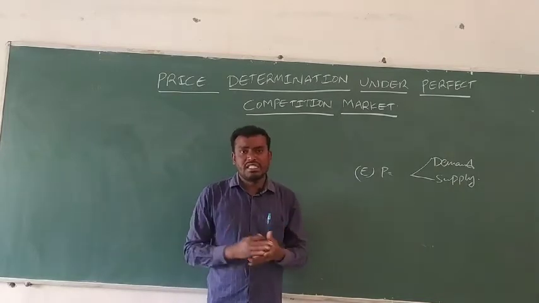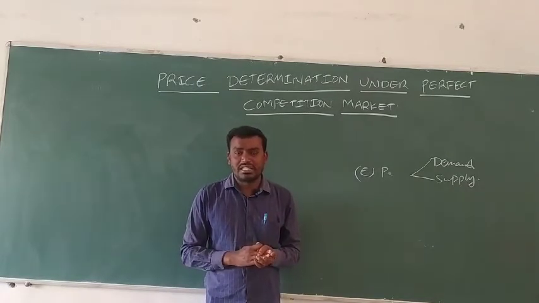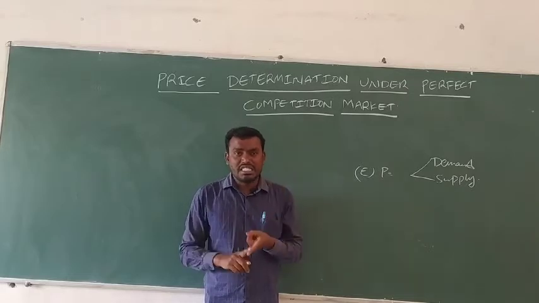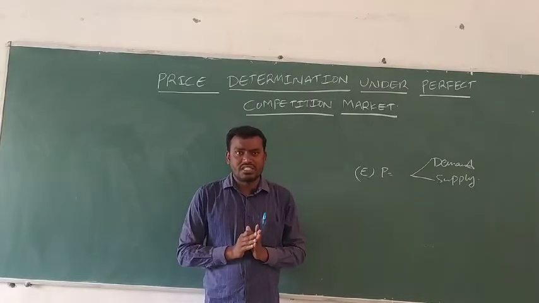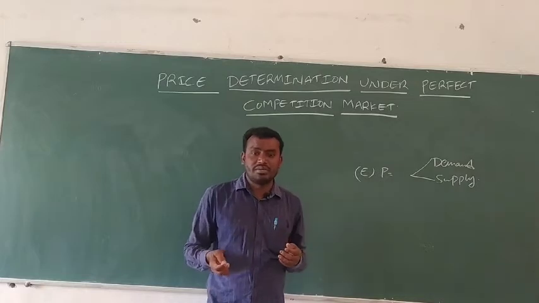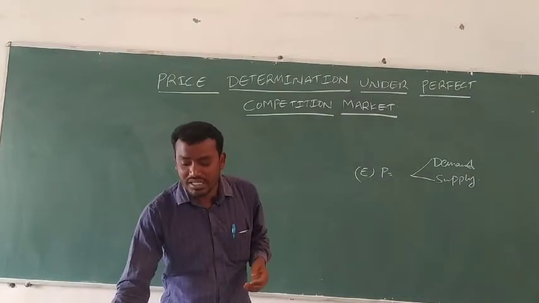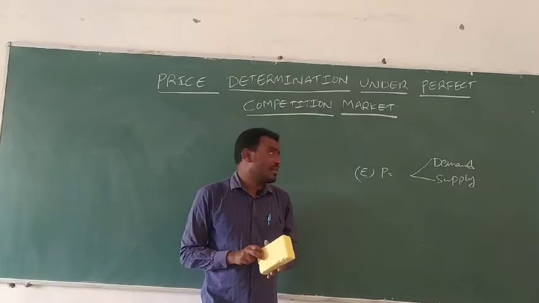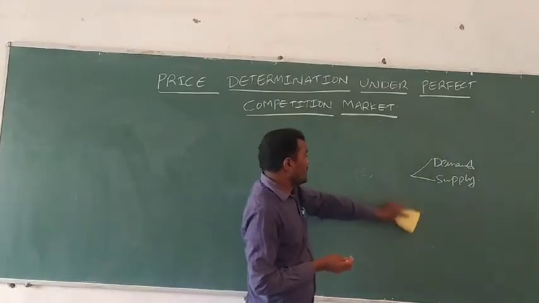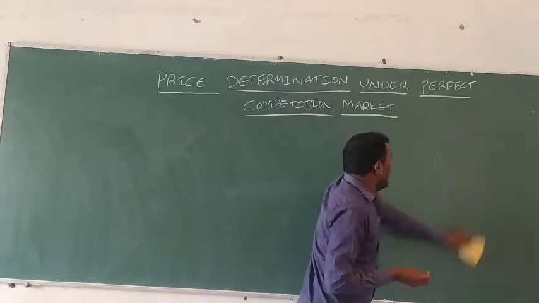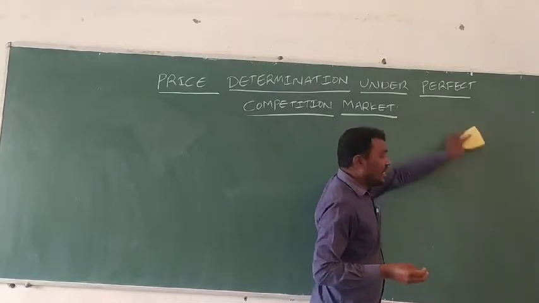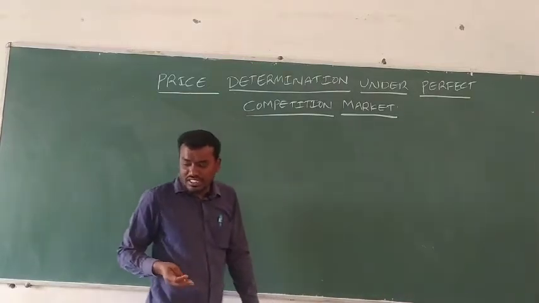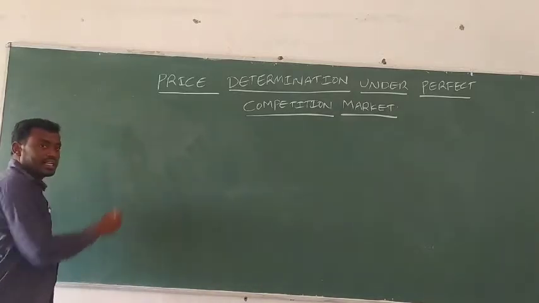Here nobody is a price maker; all buyers and sellers are only price takers. Nobody determines the price of the commodity on their own. So now we are discussing how it works through an example. Suppose the price of the commodity is 10 rupees. What are the demand and supply?